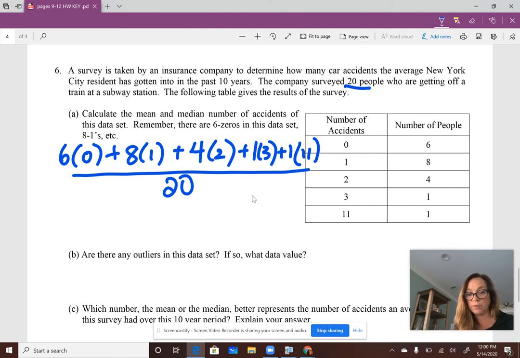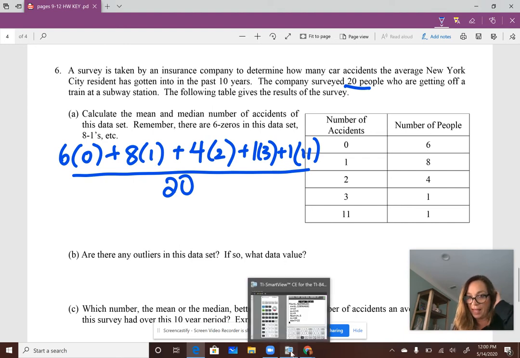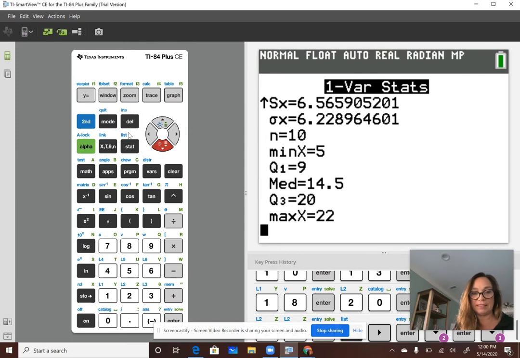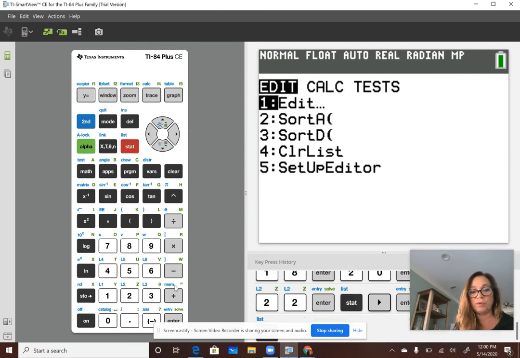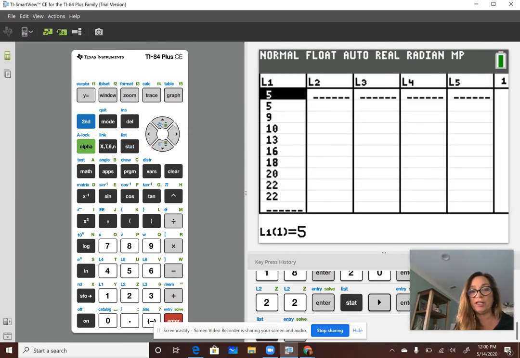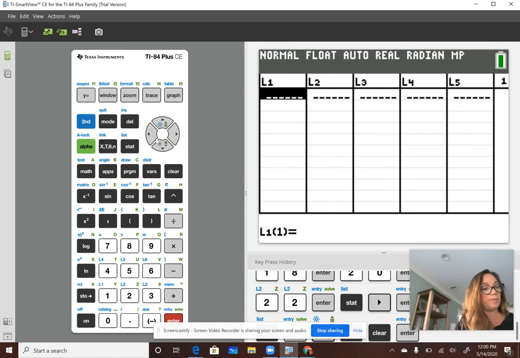You could also use the calculator to use a frequency table. So what you would do is similar to when you do linear regression. You would enter the first, enter to clear list. You would enter the first part of the chart here.